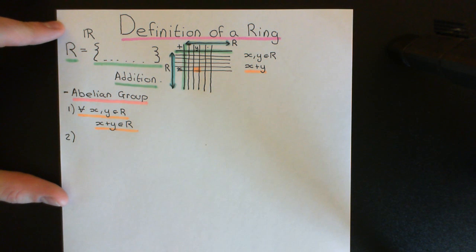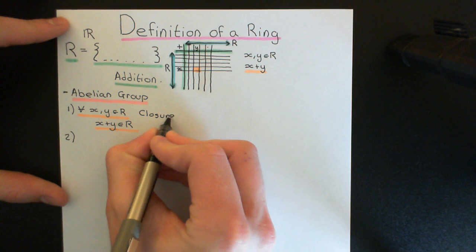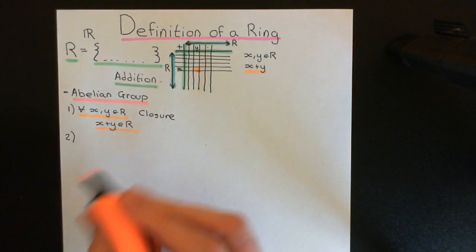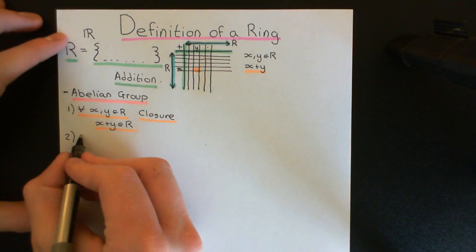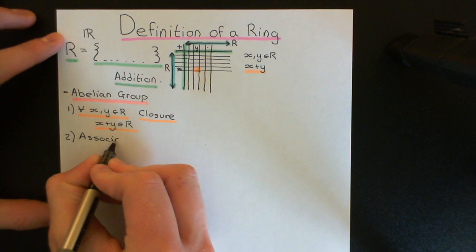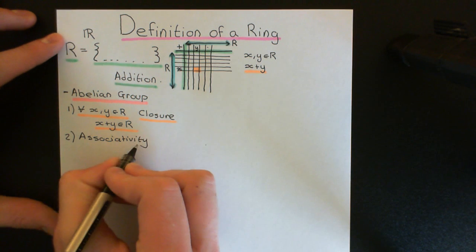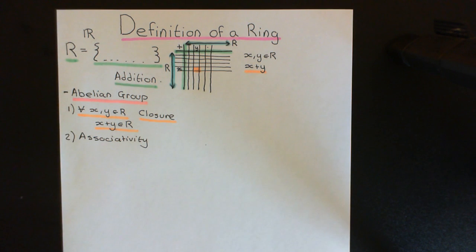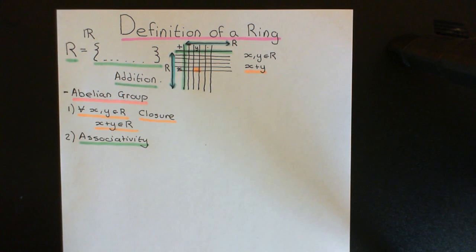Axiom number 2 is a complicated one. Axiom number 2 is associativity, and just before I move on, I'll give you the name for that first axiom, so we call that closure. And axiom number 2 is called associativity, and this is a complicated one, but luckily we have studied group theory, and group theory is really the in-depth study of the associative property. So we are familiar with the associative law, but I'll remind you of what the associative law says here.